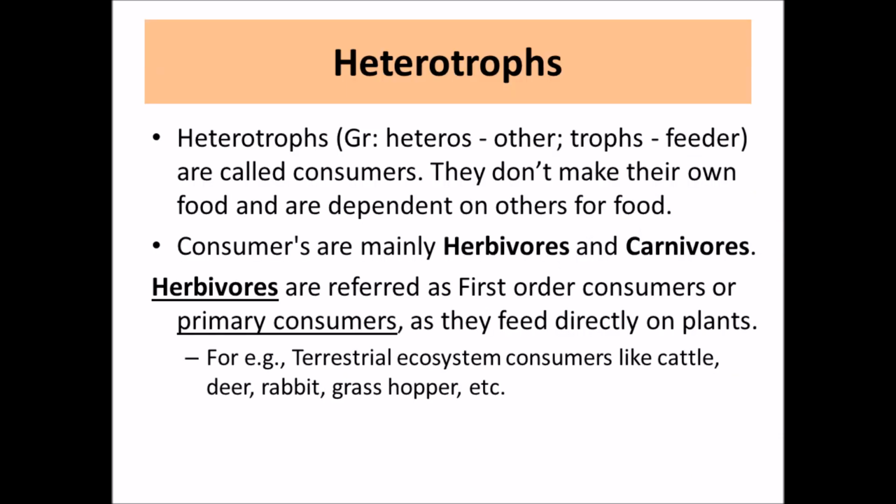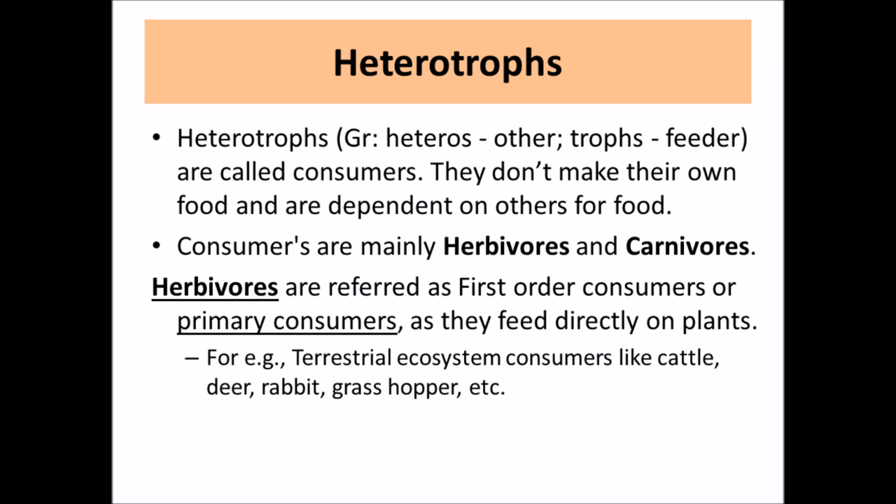After understanding the autotrophs, let's have a look at heterotrophs. Heterotrophs are the ones who are dependent on others for food. They cannot make their own food, and basically they are the consumers, right? As far as consumers are concerned, there are two kinds of consumers, herbivores and carnivores. Of course, make it clear yourself that herbivores and carnivores both are heterotrophs. They are dependent on others for food, right?